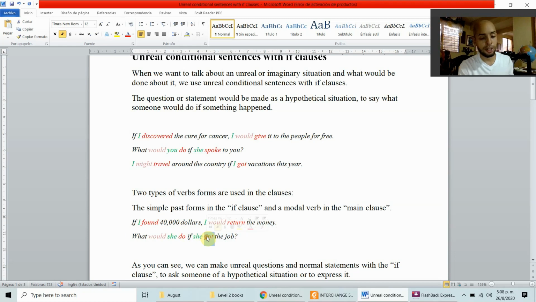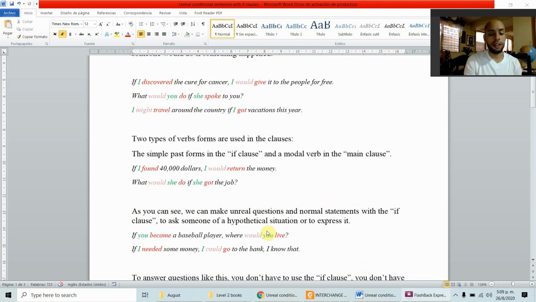As you can see, we are using the past form of this verb. As you can see, we can make unreal questions and normal statements with the if clause to ask someone about a hypothetical situation or to express it.